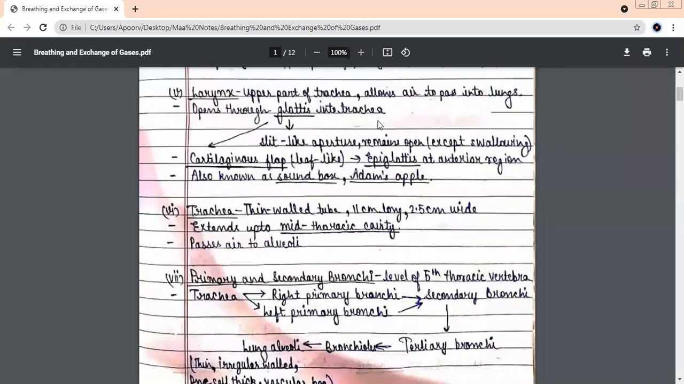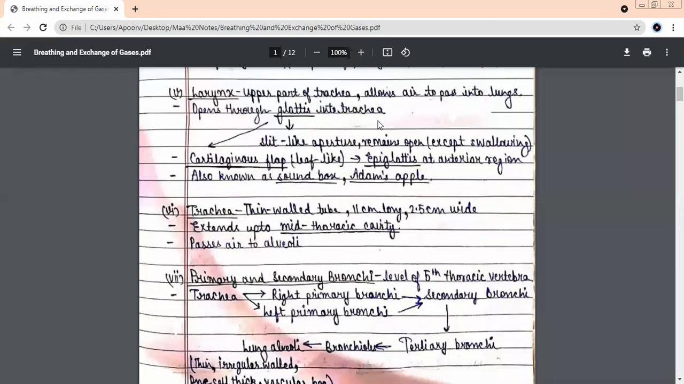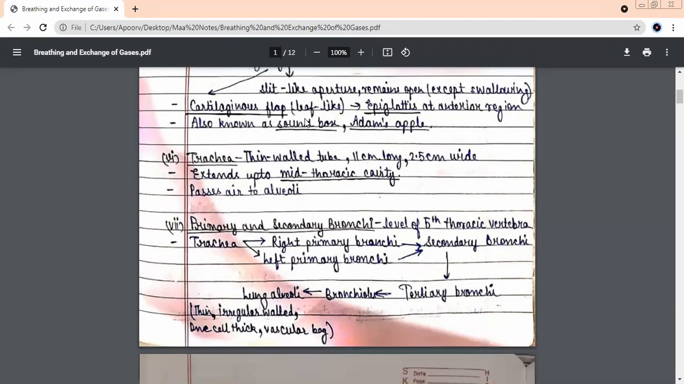The upper part of the pharynx is called nasopharynx, and the upper part of the trachea is called larynx. Yes. So the air goes through the larynx to the lungs, but in the middle we have this button-like structure, the glottis. It remains open all the time when you're breathing, except at what time does it close? Swallowing. Yes.